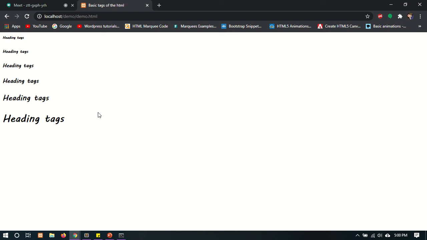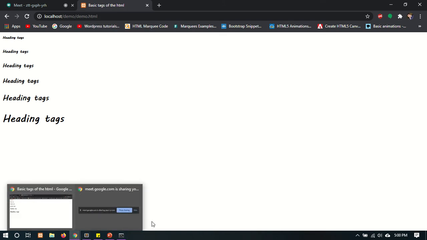Means there are six types of heading tags. If you have to write a heading, then we can use the heading tags according to your need. जैसा भी आपको हेडिंग टैग यूज करना है आप यूज कर सकते हो। There are six types of heading tags, H6 to H1.